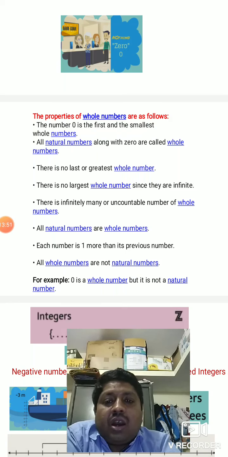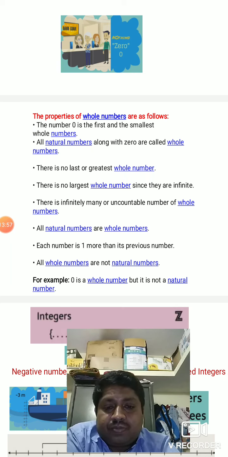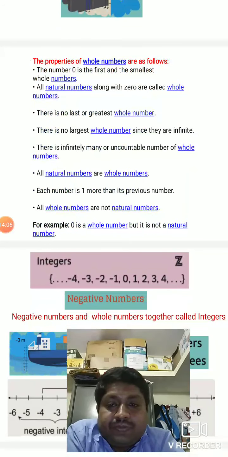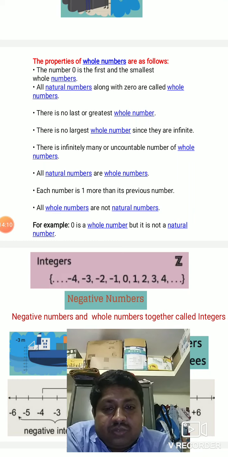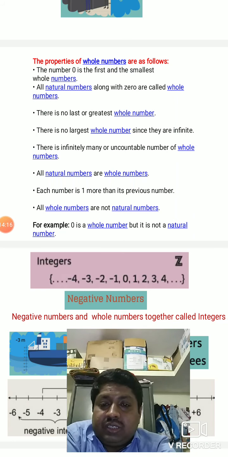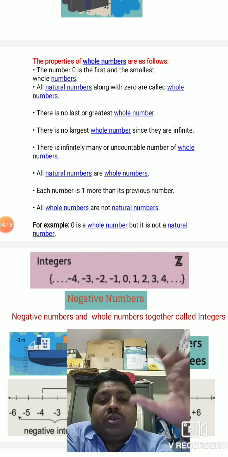All natural numbers are whole numbers. Do you agree with this? All natural numbers are whole numbers, because natural numbers are in whole numbers only. Each number is one more than its previous number. All whole numbers are not natural numbers, isn't it? Because 0 is there in the whole numbers. Example, 0 is a whole number but it's not a natural number. Got it?